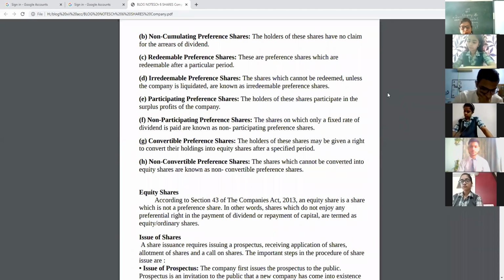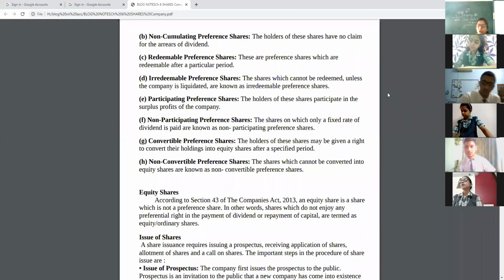Now, if these shareholders have the right to get the amount in surplus, means double benefit, then the rate would be in this way, 10% plus 5%.